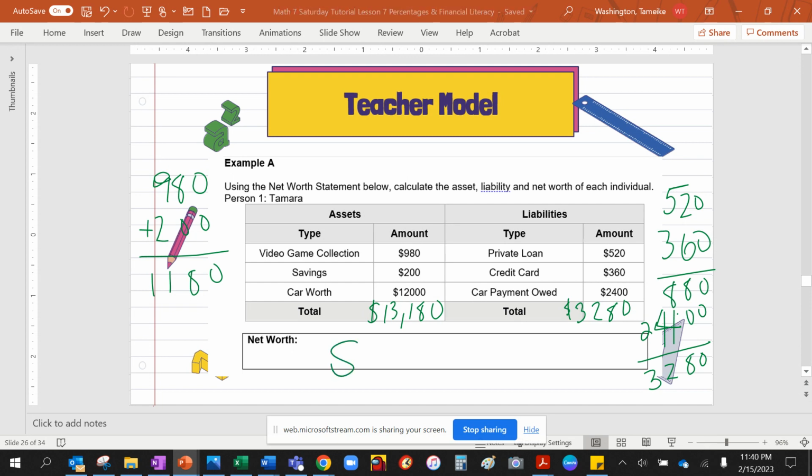When I subtract them, I'm going to get $9,900.